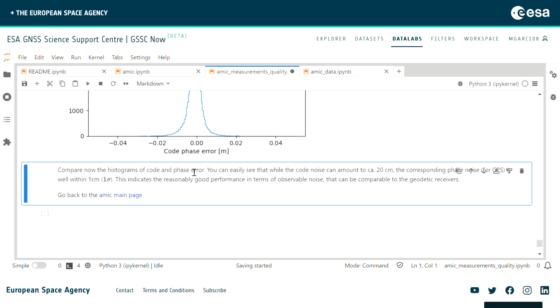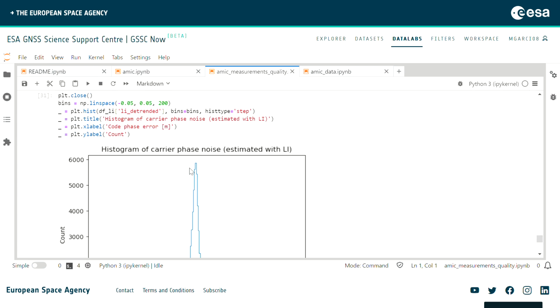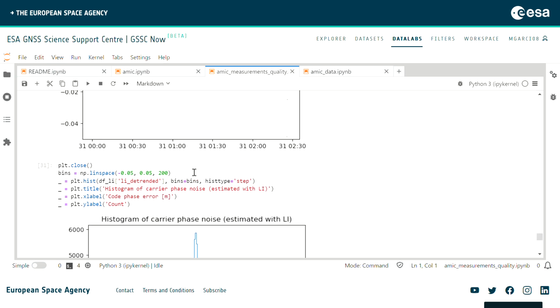So with this tutorial, basically we have seen that with an appropriately good antenna, because the antenna is critical here, a decent antenna, this is obtained with an affordable antenna as well. It's not a geodetic, it's not a choke ring. But with this type of antennas, we can get similar noise values to geodetic grade receivers, which makes us think that these sorts of receivers can be a good option in order to make some scientific applications such as ionospheric monitoring, as is being done in the AMIC project.